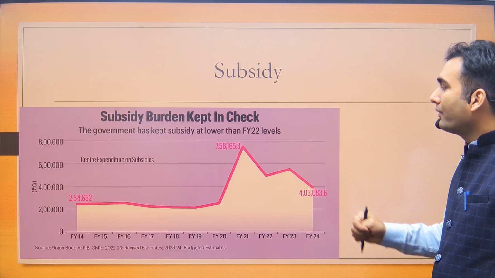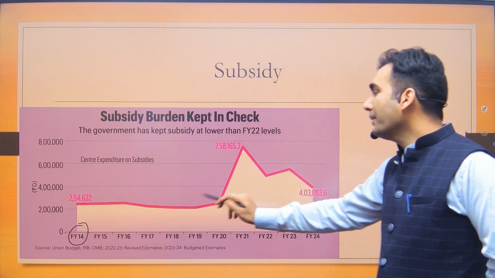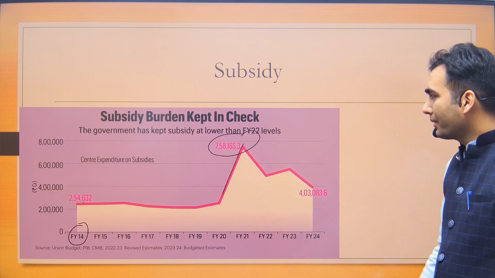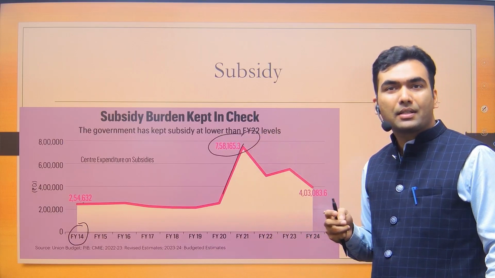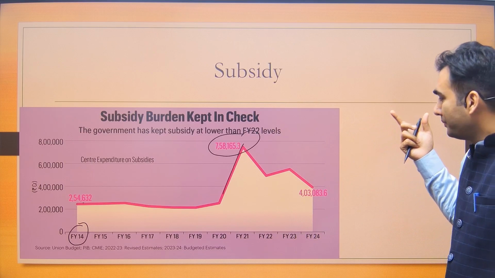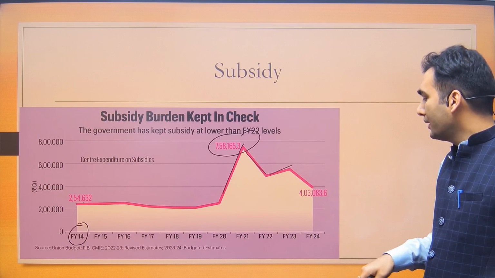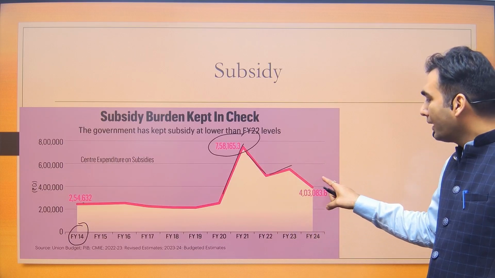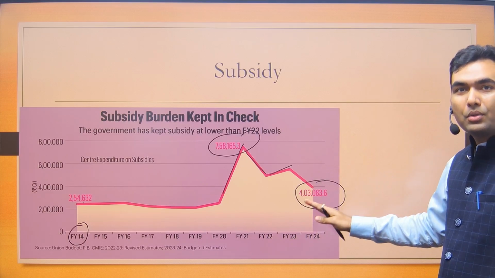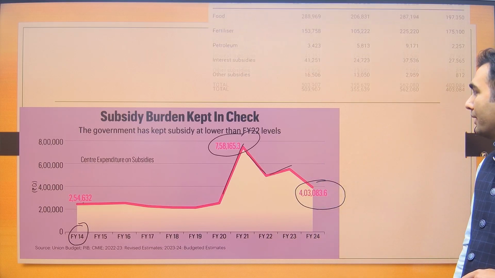Now if we look at the subsidy bill of the government, it was almost constant since financial year 14 when this government came to power, but then it all of a sudden jumped in 2021. This was the COVID year. In the COVID year, government announced various schemes, especially the food subsidy bill increased enormously. Okay. And then obviously in the next year, government brought it down. It further increased in this financial year 23. And the government is saying that it will reduce next year as well. So we are going to reduce subsidy, increase infrastructure, all good picture about financial management.